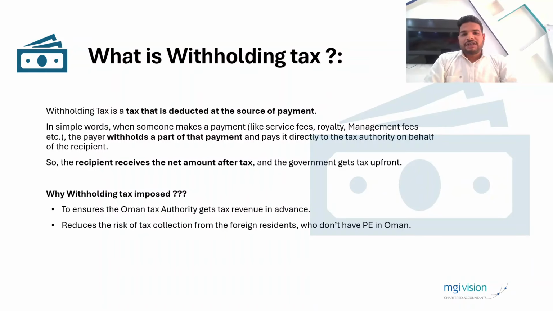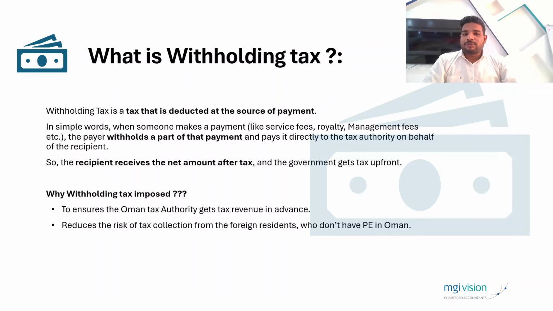Whenever we receive any services from the foreign vendor and when we make the payment to them, the foreign suppliers, we need to withhold or deduct some part from their payment and pay that amount to the Oman tax authority. So you can say in simple words, if your liability to pay to that particular foreign vendor is 100 rial and let's say the withholding tax rate is 10%, 90 rial you need to pay to the foreign vendor and 10 rial you need to deduct and pay to the Oman tax authority.